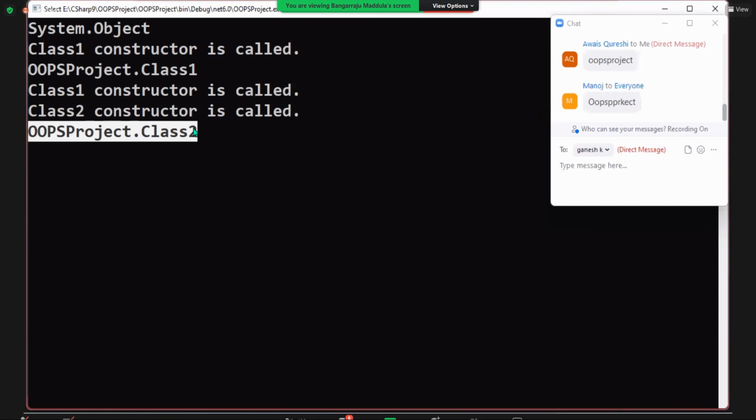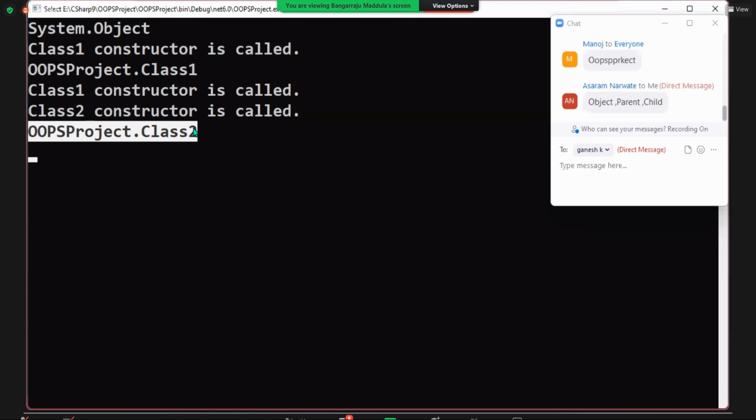3. What is the first class? Object. Second, third. Understand the hierarchy. The first class is Object, under Object is Class1, then Class2. Now you created an instance of Class2. Where does the execution start from? Object. Class2 constructor calls Class1, and Class1 constructor calls Object.